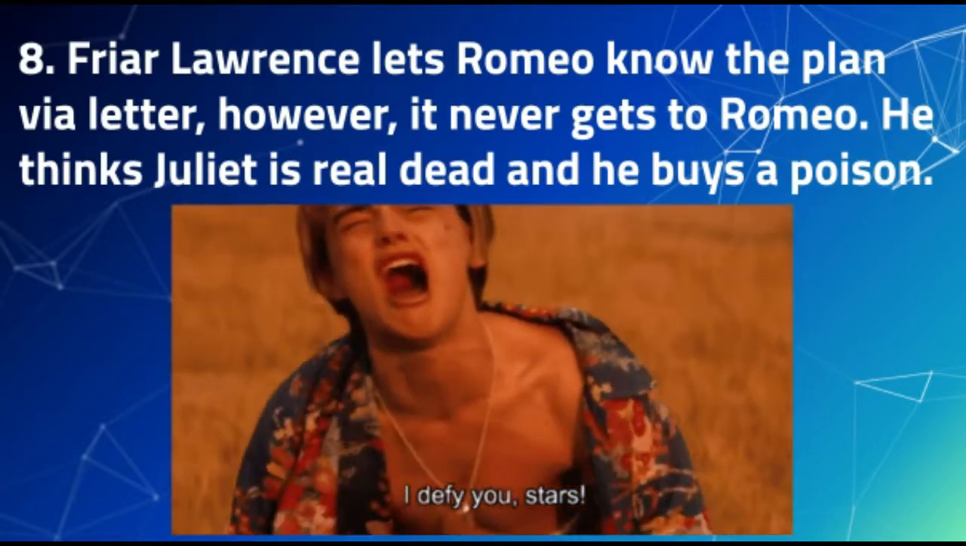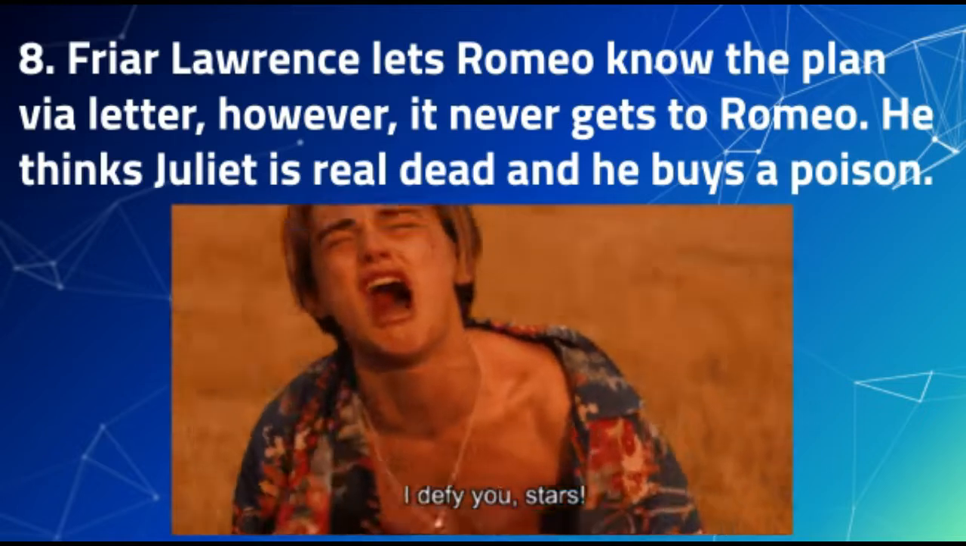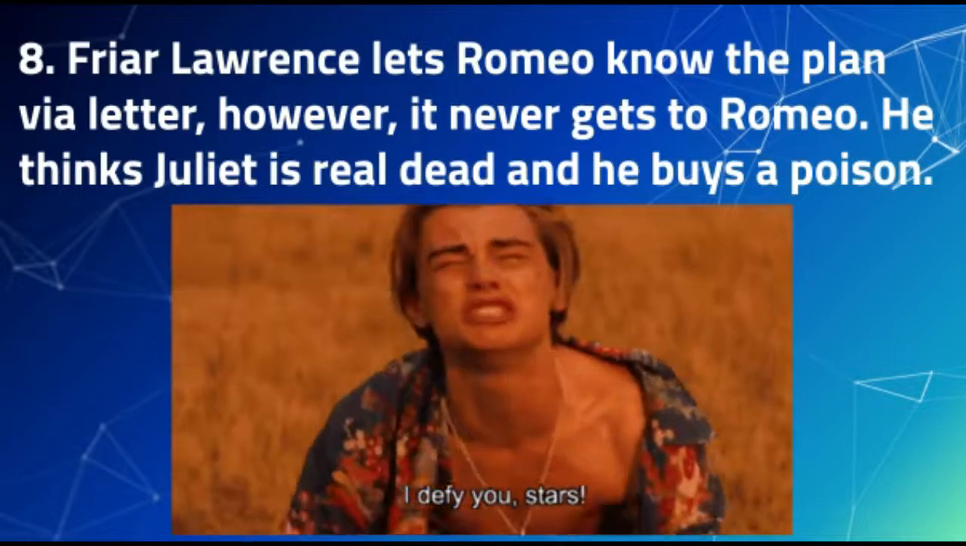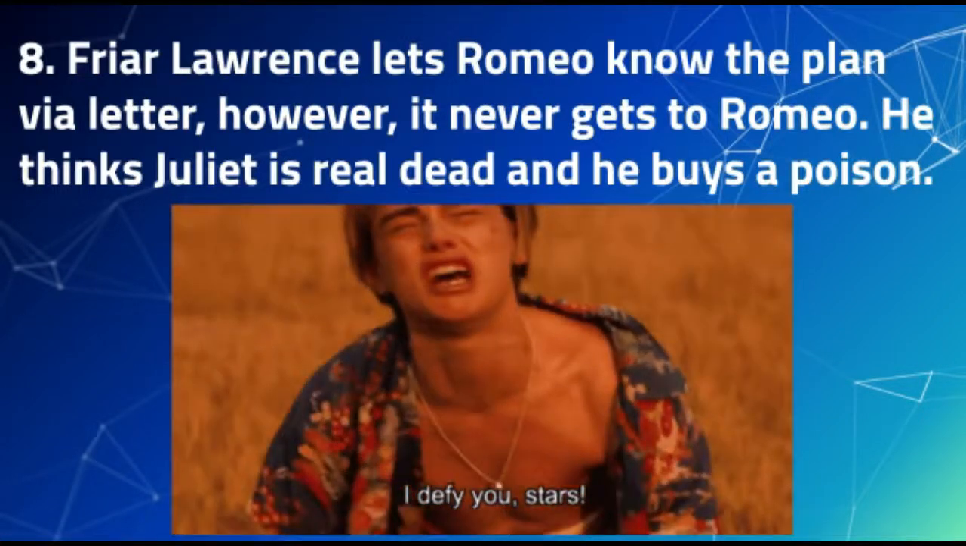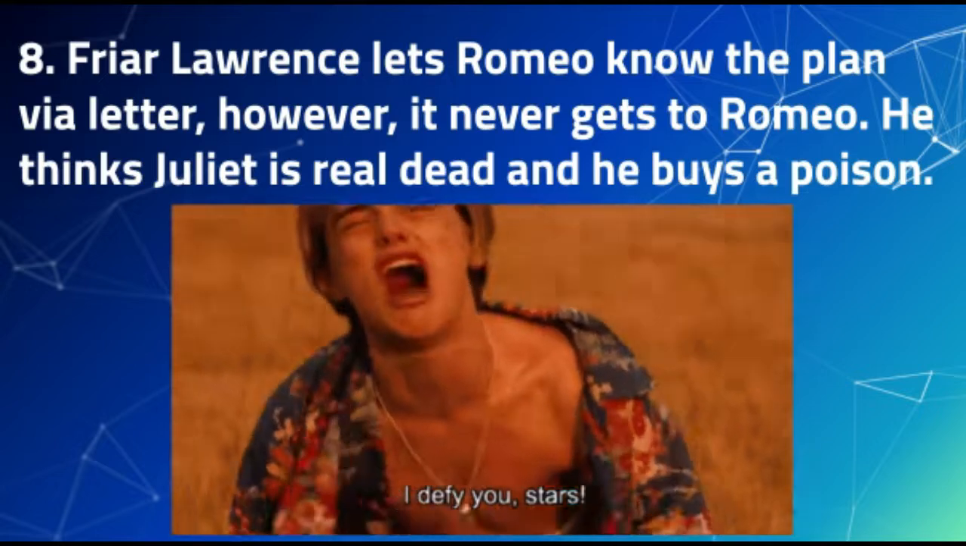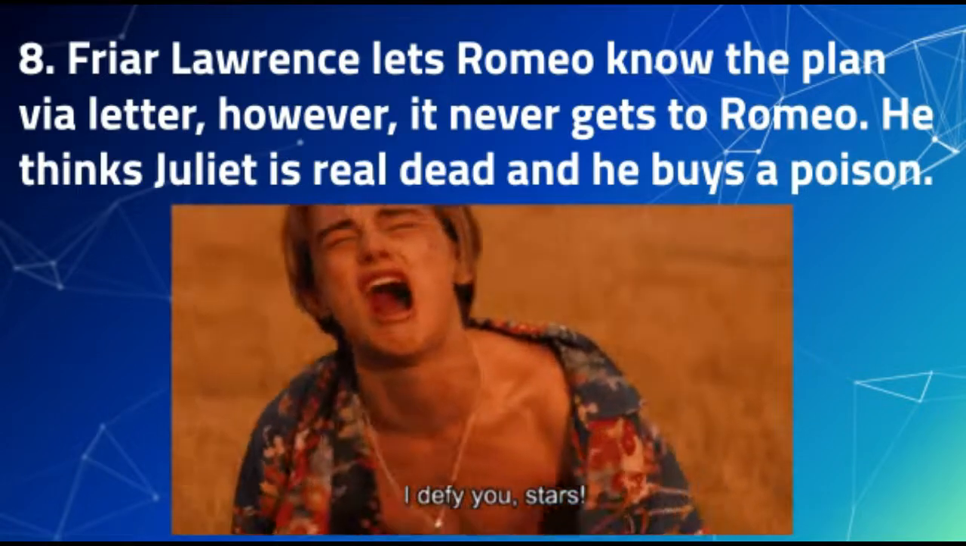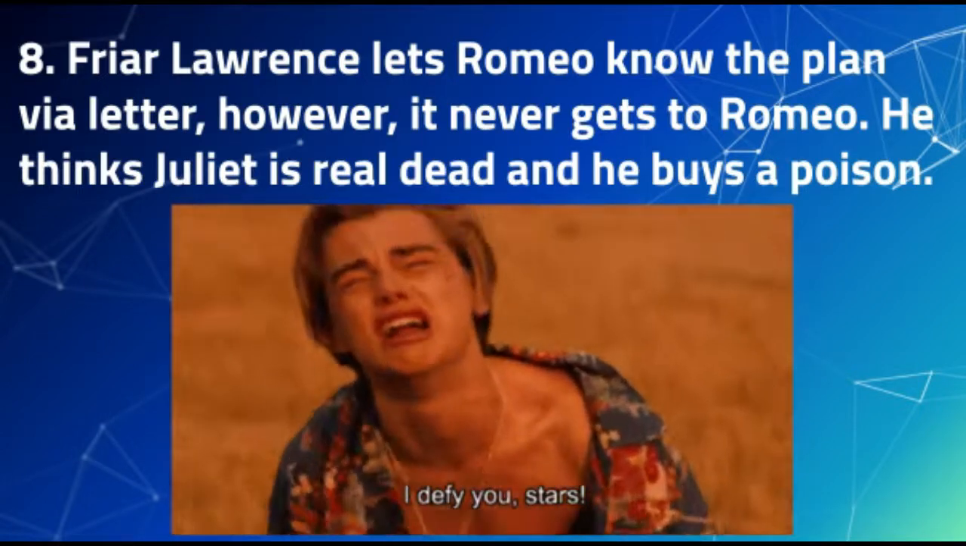Juliet is dead. Not fake dead. He thinks she's real dead. Romeo is distraught by this news and decides that his life is no longer worth living if Juliet is not in it, and he goes to this shady apothecary to buy some poison.